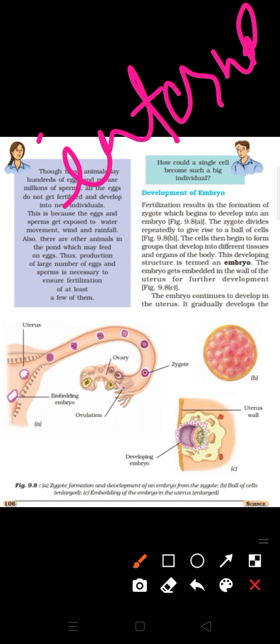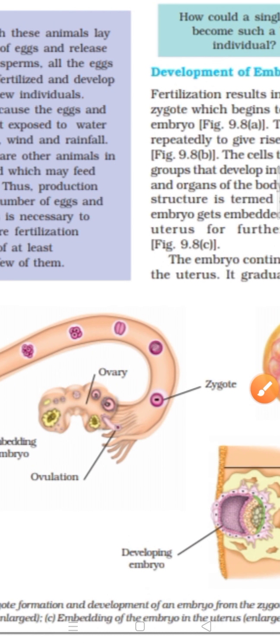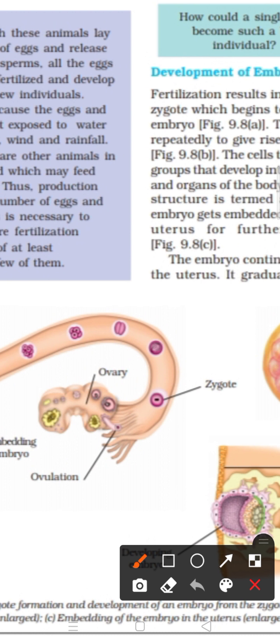Those who remember, in our life class we had also discussed the process of ovulation. What is ovulation? Secretion of ova from the ovary is known as ovulation. You can see different stages are present inside the ovary, and ultimately the ova is secreted or expelled out from the ovary. Afterwards, the ova is accepted by the fimbriae. These finger-like projections are known as fimbriae, and these fimbriae are able to catch the ova.